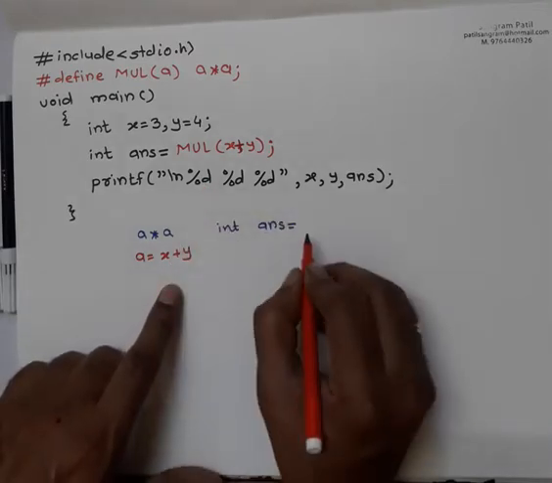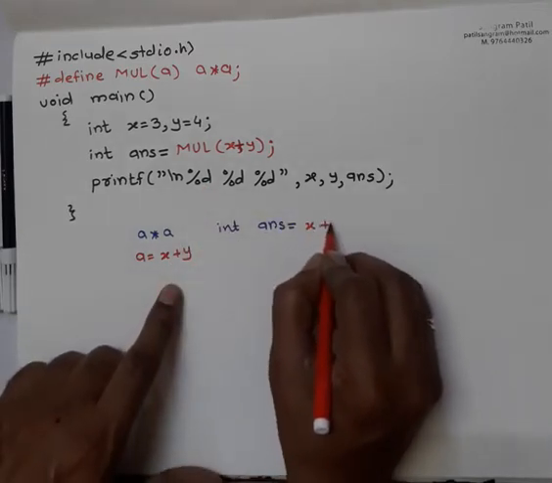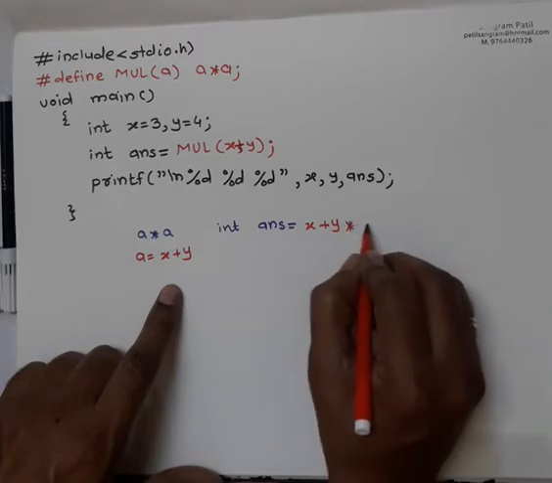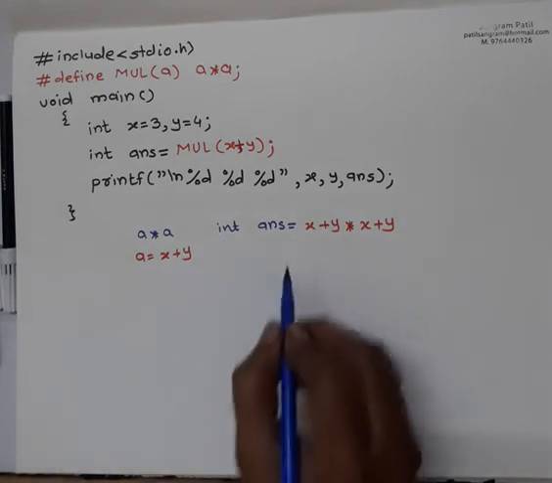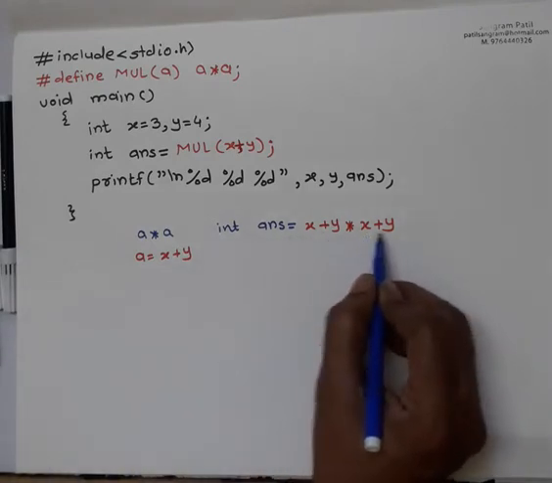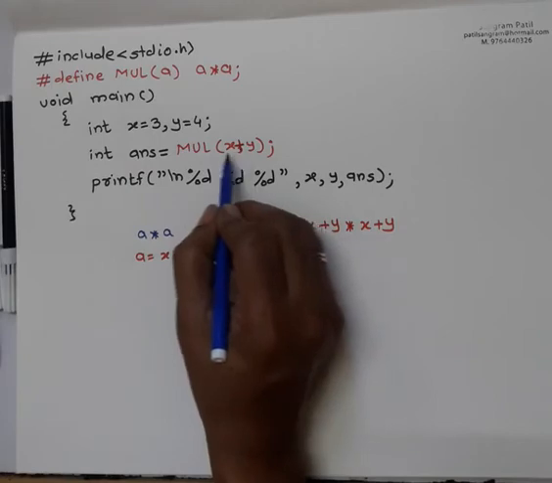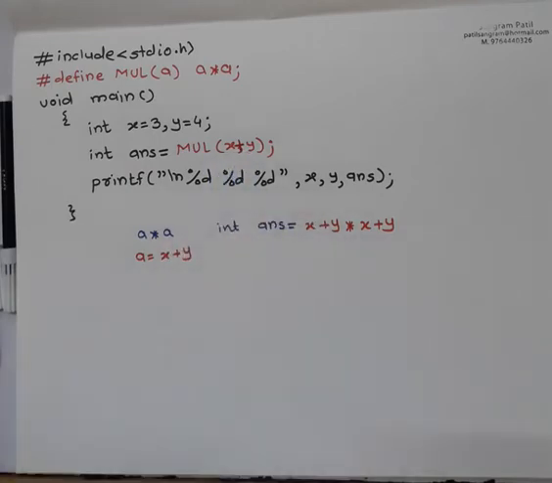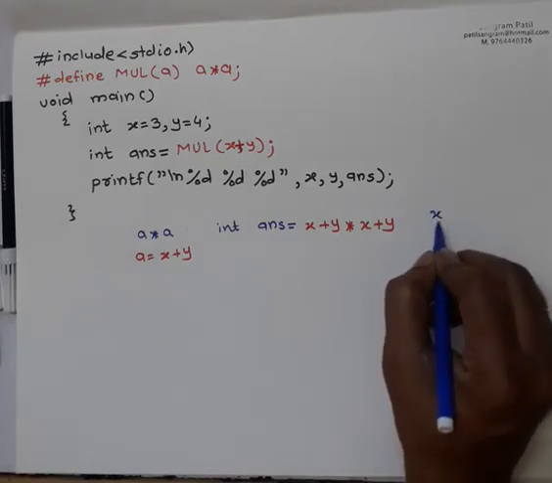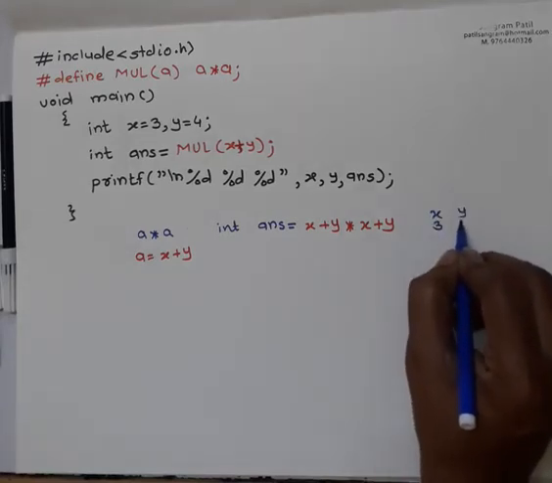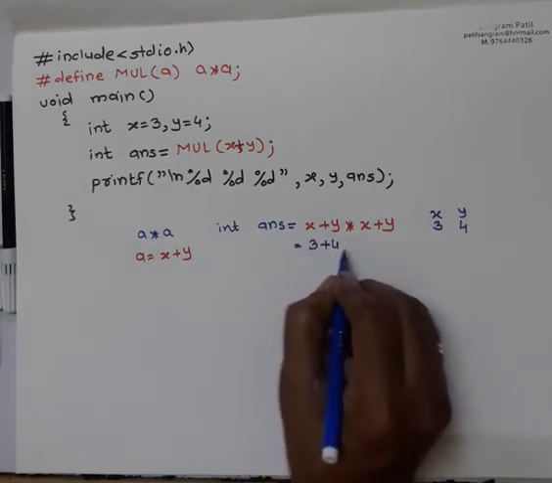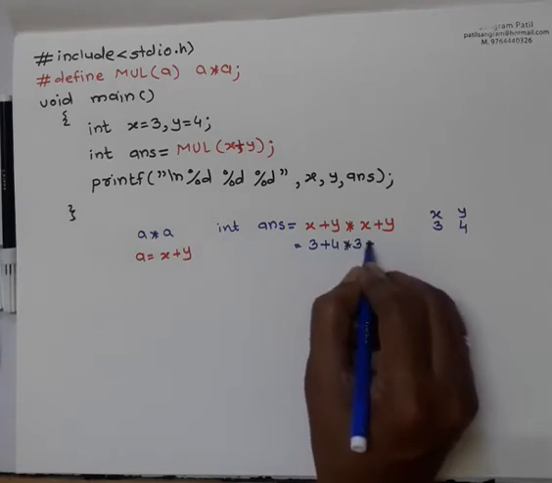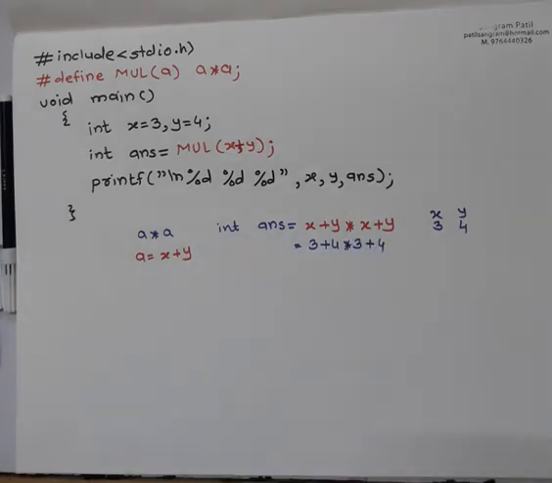So our equation becomes (x + y) multiplied by (x + y), because we are substituting the value of a as x + y. Here the value of x is 3, the value of y is 4. So this becomes 3 + 4 * 3 + 4.